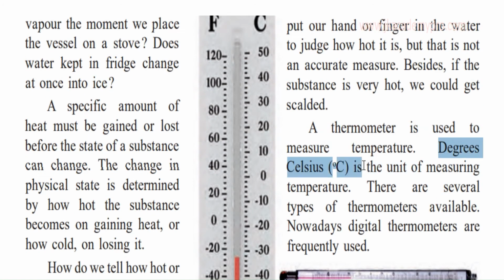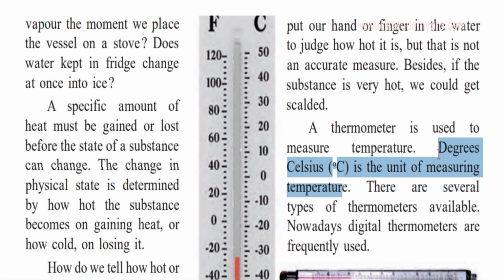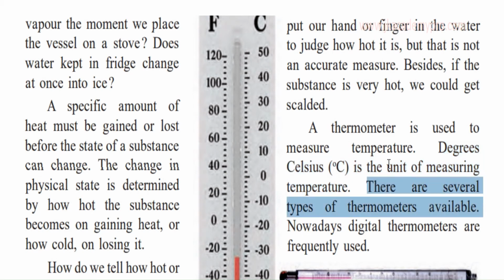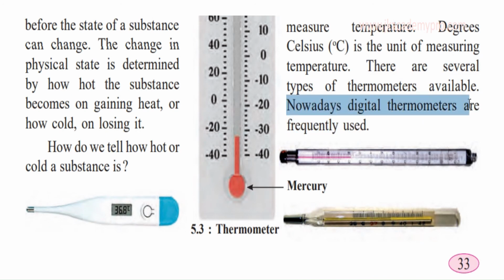Degree Celsius is a unit of measuring temperature. There are two units of measurement, one is the degree Celsius and the other is the Fahrenheit. But normally we use degree Celsius in India. We measure all the temperatures in degree Celsius, and there are several types of thermometers available. Just like I showed you over here, there are so many types of thermometers available, but nowadays we frequently use digital thermometers. Digital means it gives us the reading directly in numbers. So this is the digital thermometer that we use.